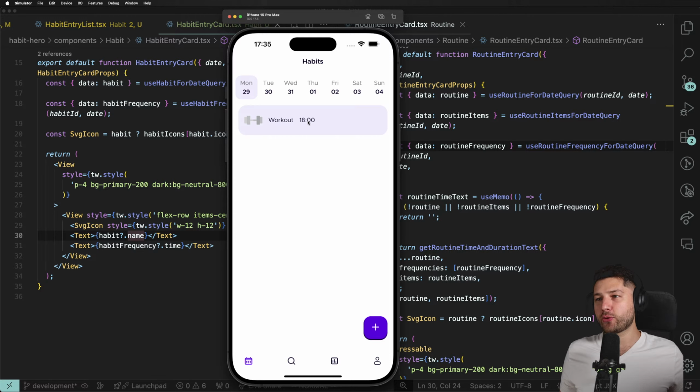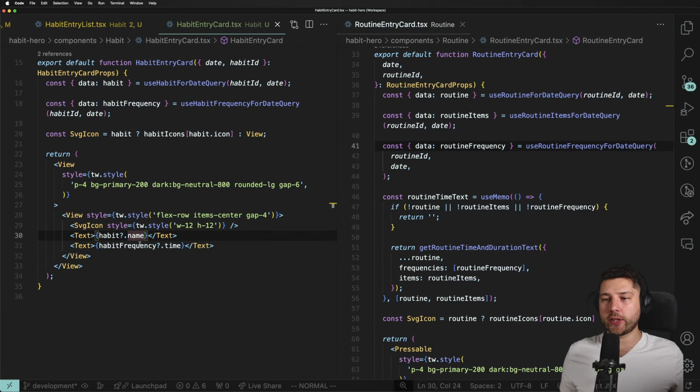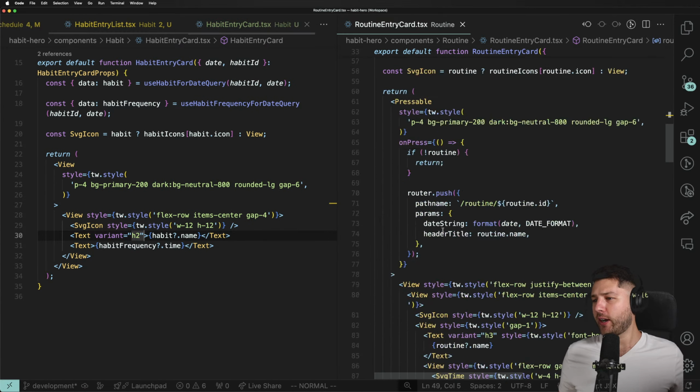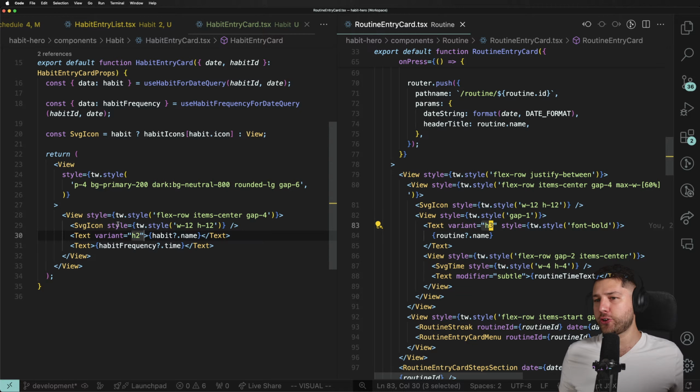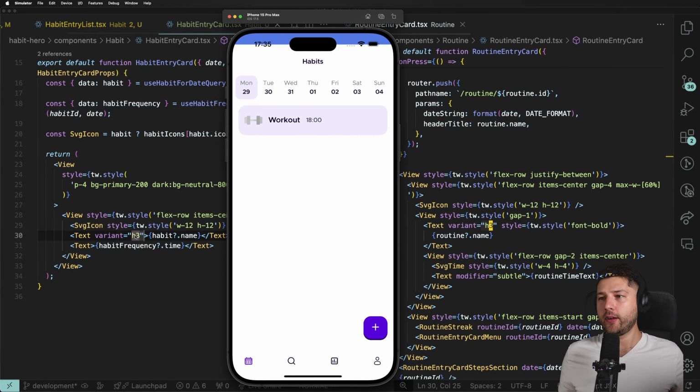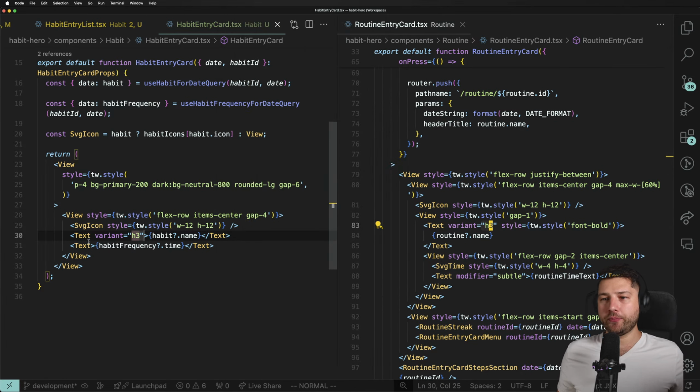Cool. Now we're just going to style this. So I want to put this one below the workout over here and have this be a little bit smaller as well. So let's do that. Let's first add a variant here to our text component. We're going to put H2. What did I put here? Variant H3. Let's put H3. There we go.